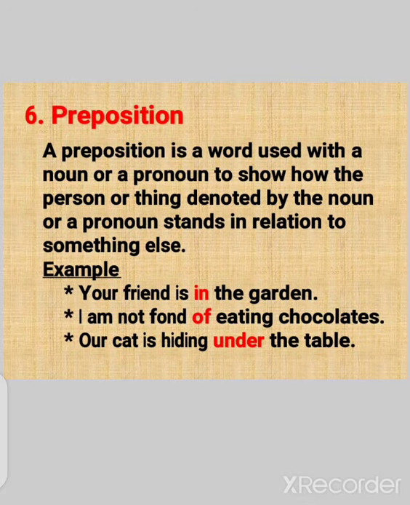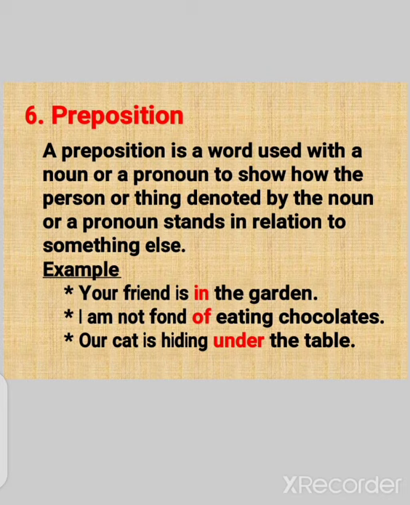Sixth one is preposition. A preposition is a word used with a noun or a pronoun to show how the person or thing denoted by the noun or pronoun stands in relation to something else.